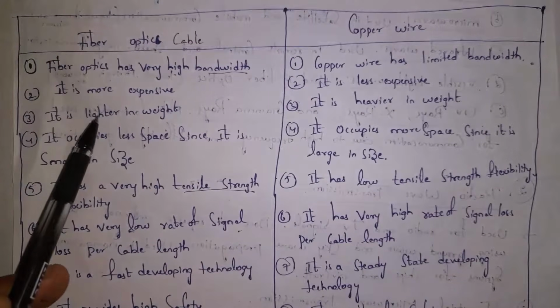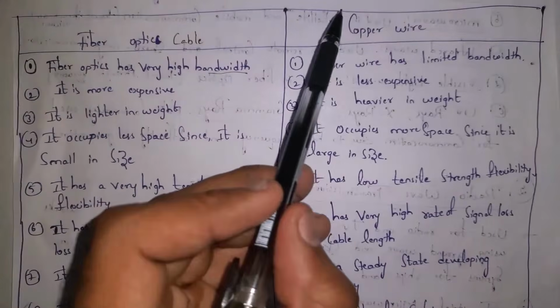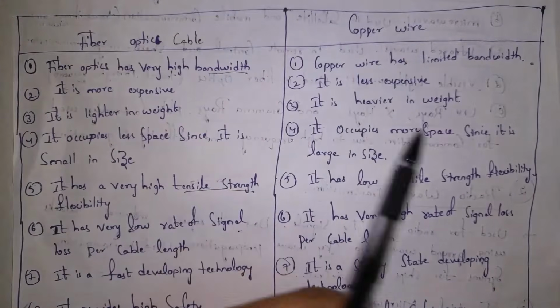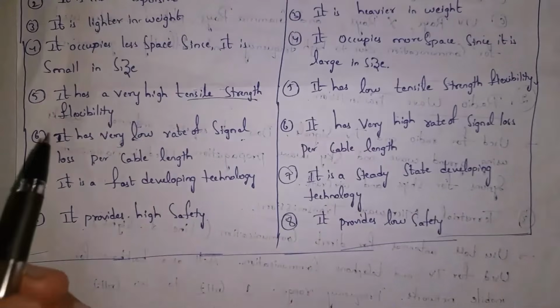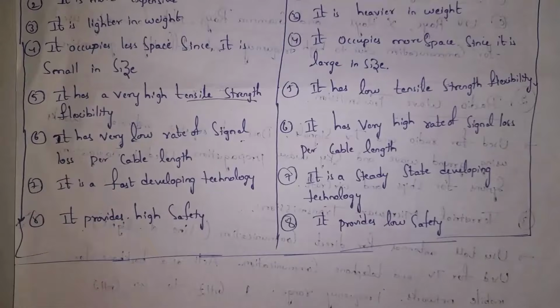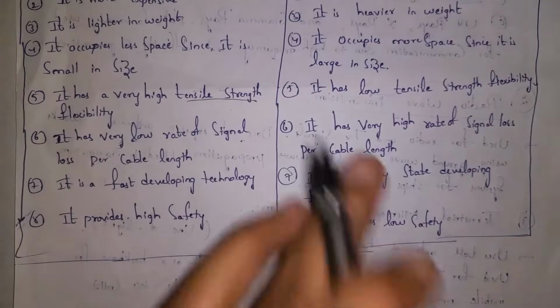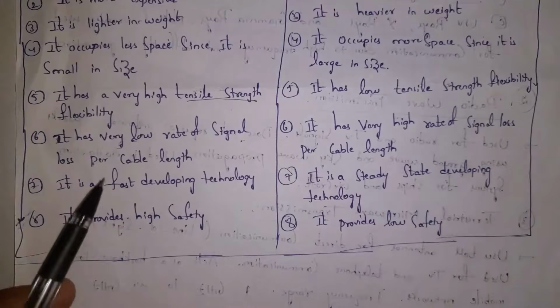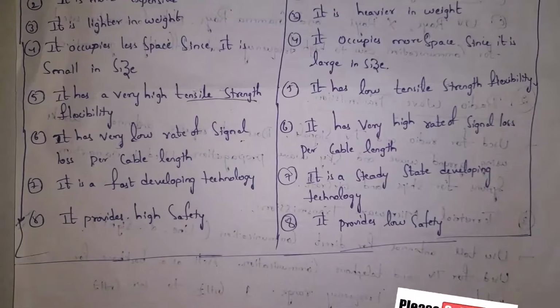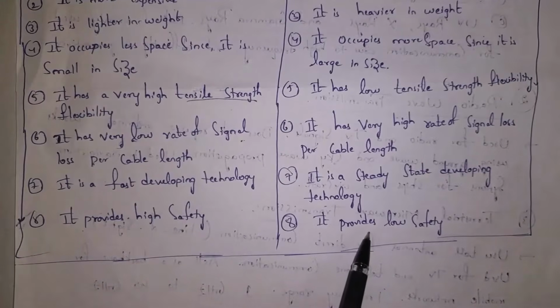And these cables are light in weight, so they will occupy less space. And copper wires are heavy weight, so they will occupy more space. Fiber optic cables have high strength and copper wires have low strength. Guys, in fiber optic cable, even if cable length is very high, there is no loss of signal. Whereas in copper wire, if cable length is very high, then there is chance for loss of signal. Fiber optic cables are updating day by day. So these are fast developing technology. And at present, copper wire doesn't have any developments. So it is steady state developing technology. And fiber optic cables are high safety and copper wires are low safety. These are differences between fiber optic cable and copper wire.